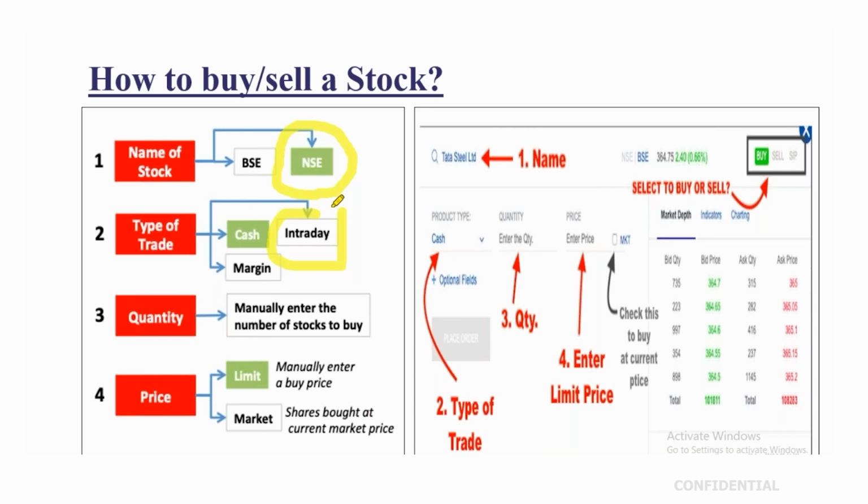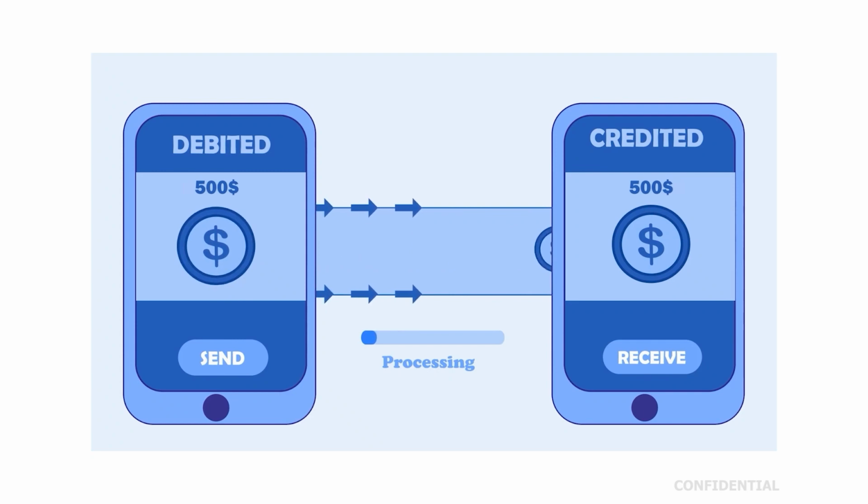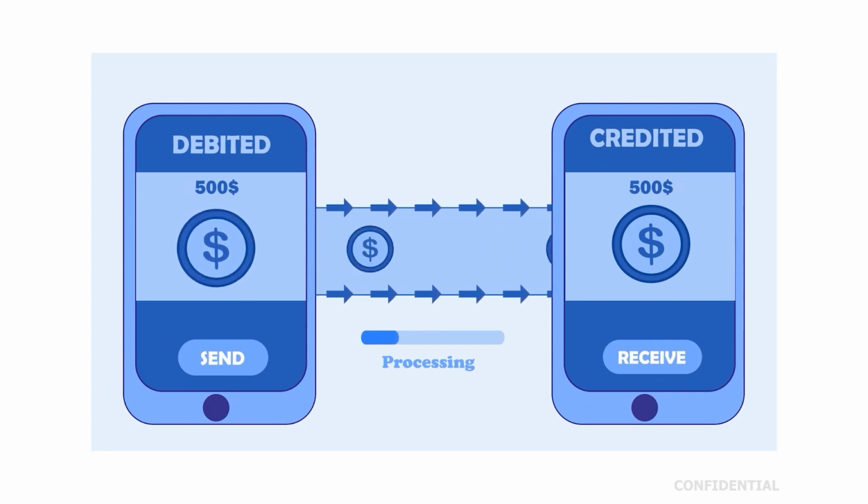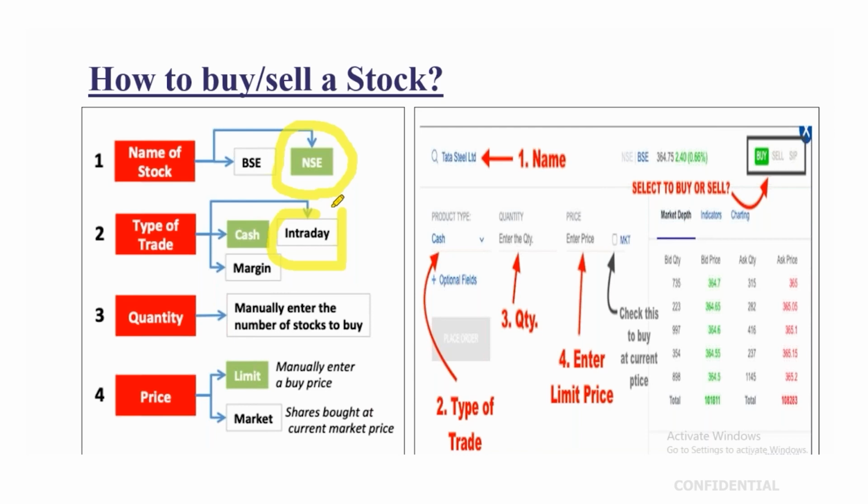In both these cases, the margins are different. You have to pay different margins for cash to carry trades and for intraday trades. Margins means the money that you are paying for a trade, the money that will be debited from your account for buying. If you are trading cash to carry, you have to pay 100% margin. If a stock is at 100 rupees, you pay the entire 100 rupees. But if you are trading intraday, you have to pay only 20 rupees, because you know that the stock will not move beyond that, as every stock has circuits.